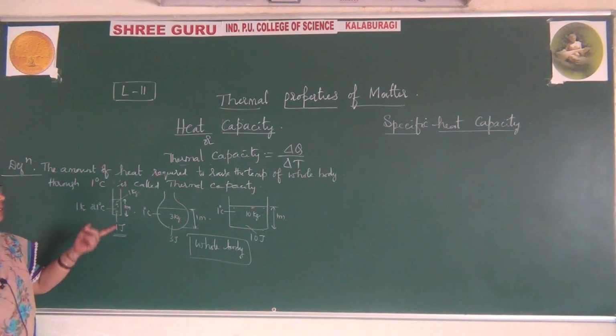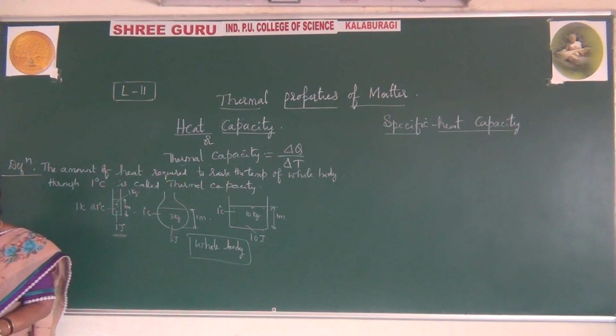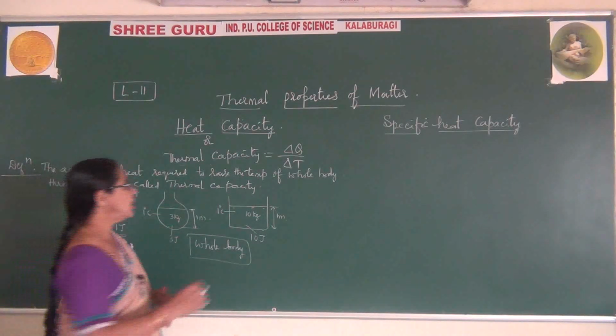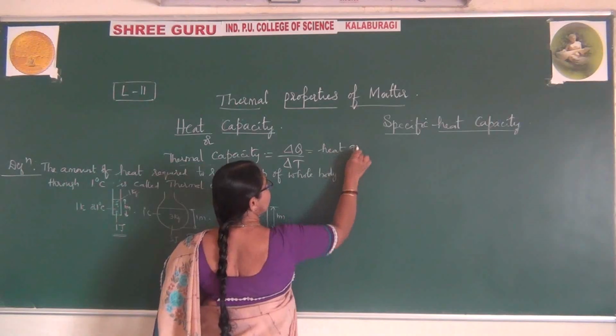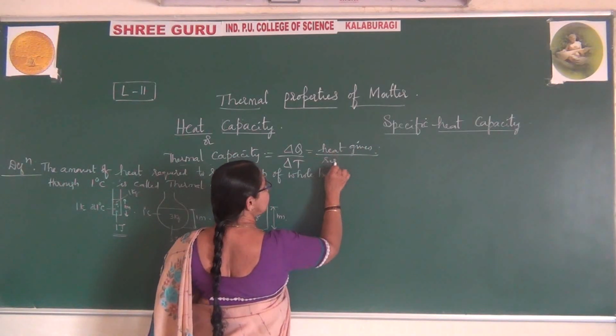So thermal capacity is equal to delta Q by delta T. What is delta Q? Delta Q is the amount of heat, you can say it is nothing but the heat energy given to it. What is delta T? It is nothing but the rise in temperature. Delta Q is the heat given to it, and delta T is the rise in temperature.